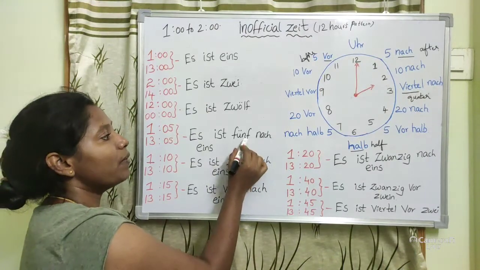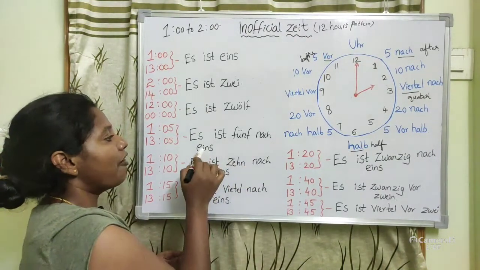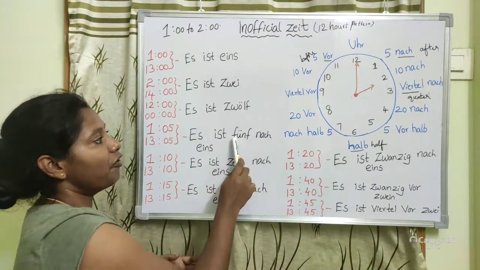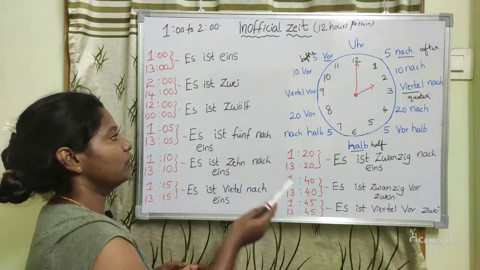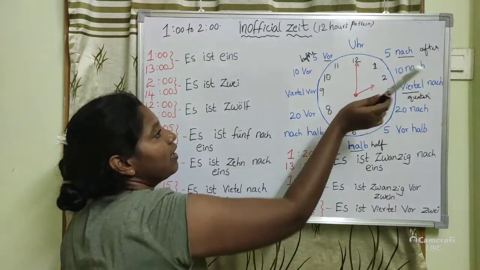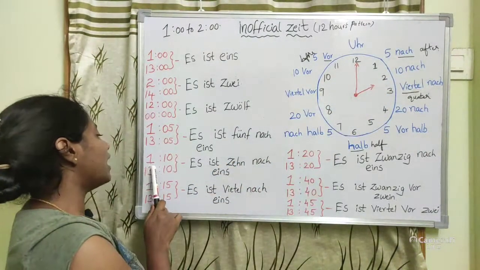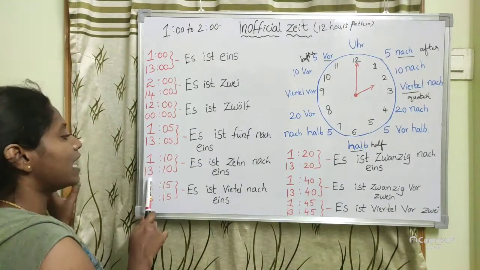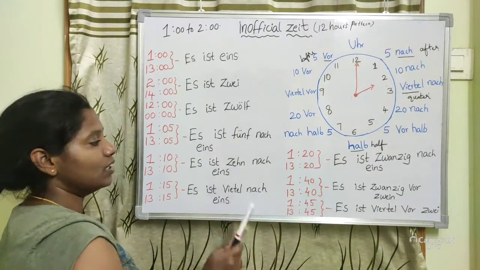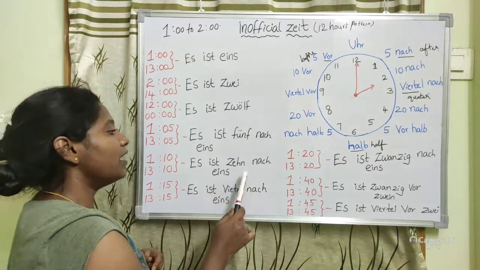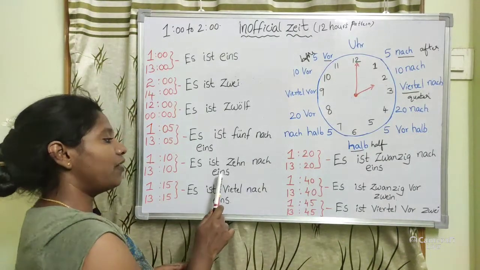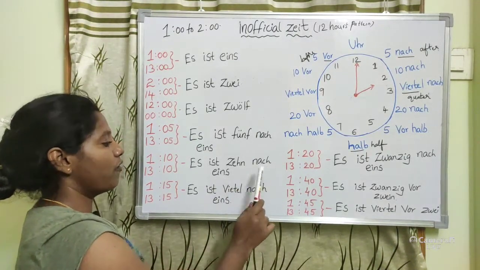So 5 minutes are over after eins, which is why es ist 5 nach 1. If it is 1:10 or 13:10, that is es ist 10 nach 1, meaning after 1 o'clock 10 minutes are over.